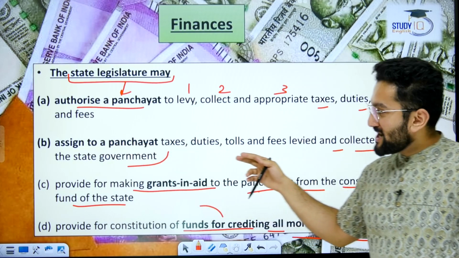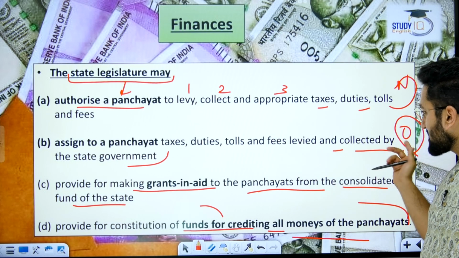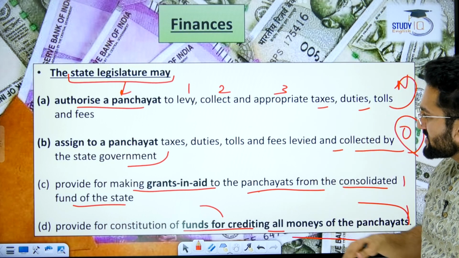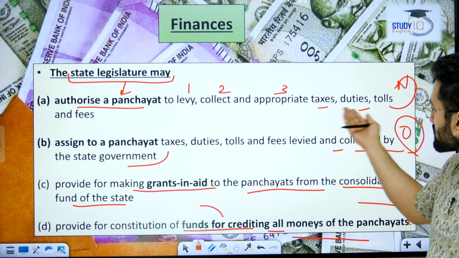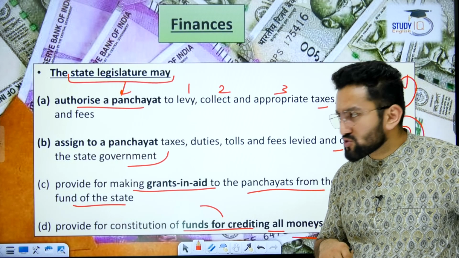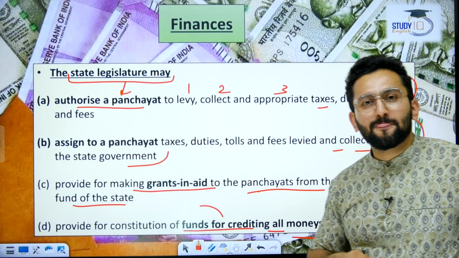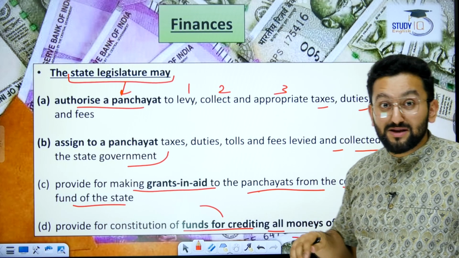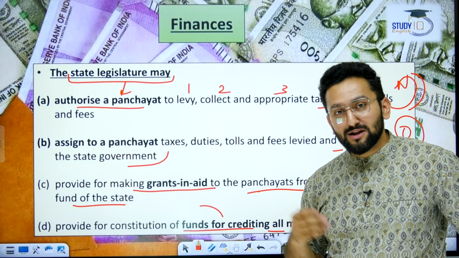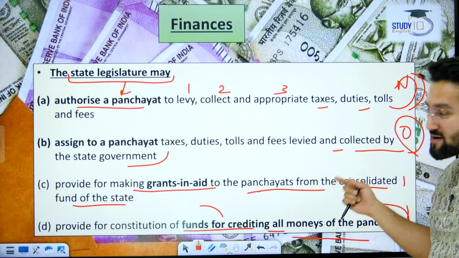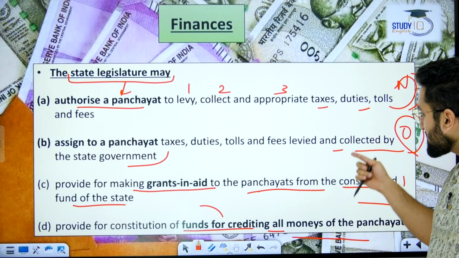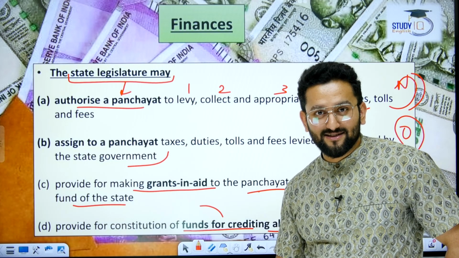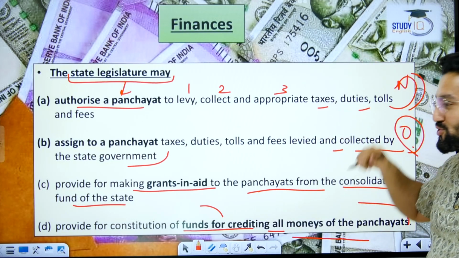Second is assigned to panchayat: taxes, duties, tolls, fees levied and collected by the state government. Now many students would think, sir, what is the difference between 1 and 2? Because there also you're talking about taxes, duties, tolls, and here also. You just change the words, authorize and assign. The difference is that the first is a new kind of setup, meaning new levy, new collection and new appropriation. But here we are talking about those taxes, tolls, fees which are actually collected by the state government, and now they can be assigned to panchayat. I hope now you got the difference. This is the old one, this is the new one.